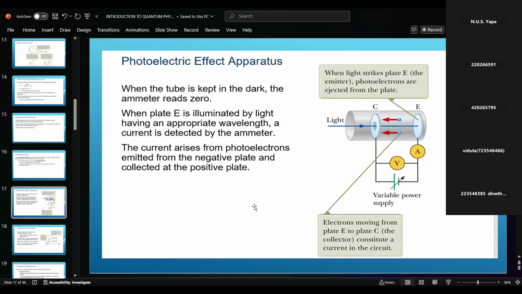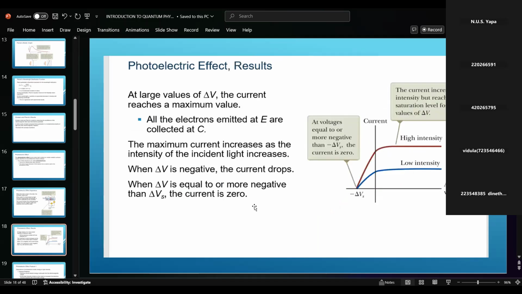Then we can take some conclusions here, right? You can see the photoelectric effect results. These results are useful for the development of quantum physics. At a large voltage, you can see two lines here.